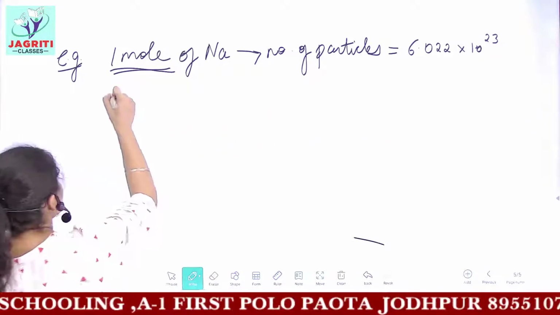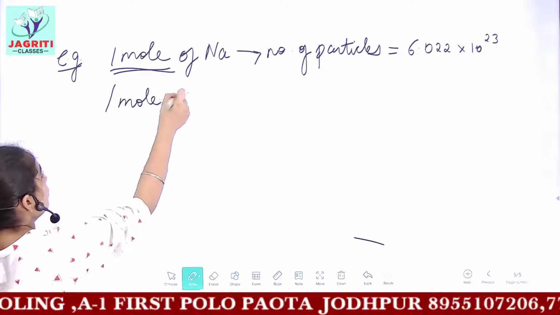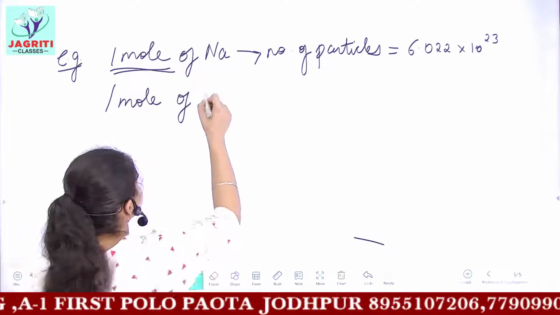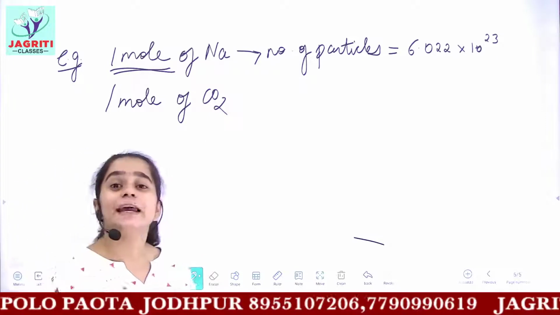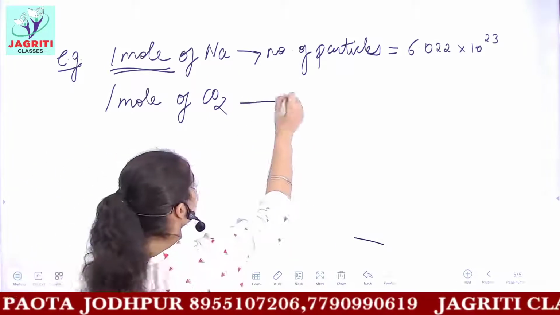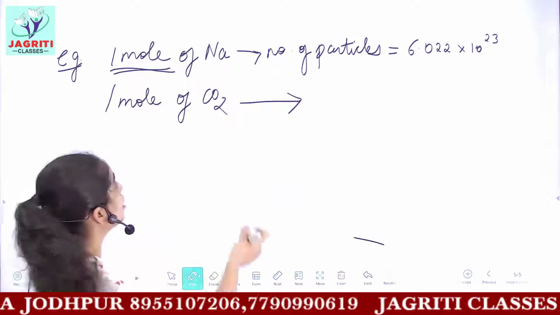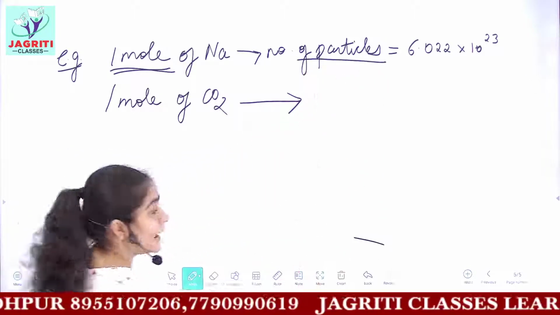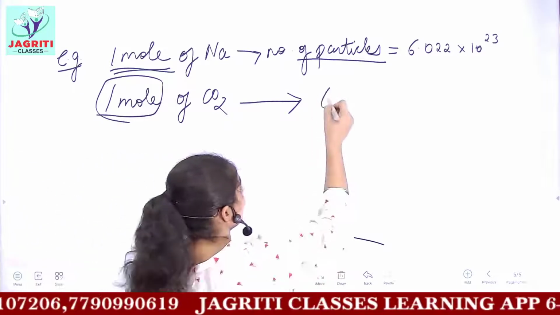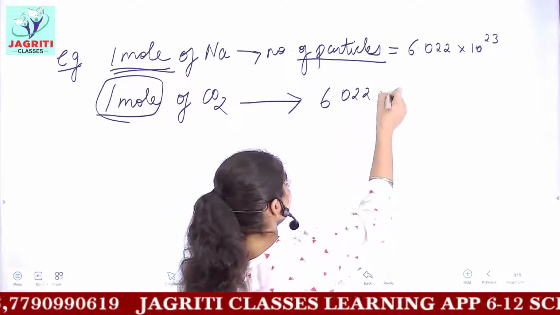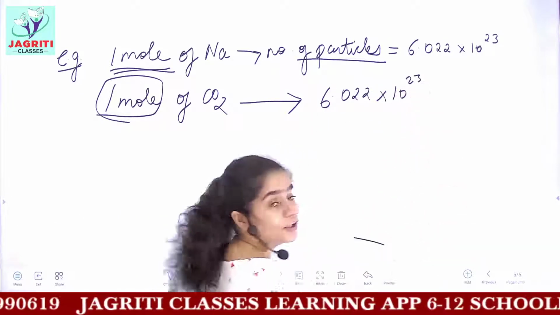Can you tell me the number of particles in 1 mole of CO2 gas? Yes, you would say it's quite simple, ma'am. The number of particles in 1 mole of CO2, because you are dealing with particles, and in 1 mole the number of particles remains fixed. So the number of particles would be 6.022 × 10^23.